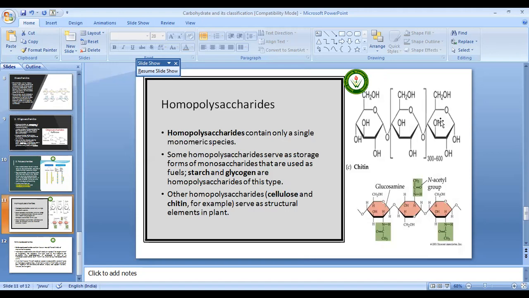Homopolysaccharides contain only a single monomeric species, as I told you in the previous slide. Some homopolysaccharides serve as a storage form of monosaccharides that can be used as fuel. Starch and glycogen are both homopolysaccharides. They are branched structures made up of glucose. On the other hand, other polysaccharides like cellulose and chitin serve as structural elements in plants, meaning they are involved in structural organization.